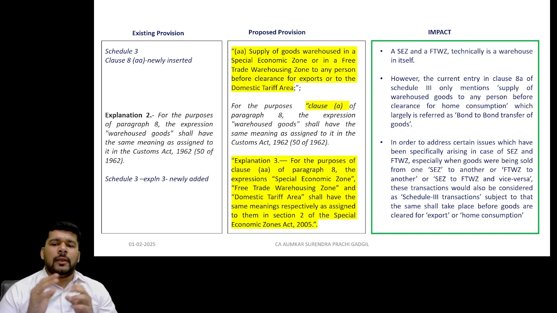Even if there is a supply of goods by one SEZ to another SEZ unit, one SEZ to an FTWZ unit, one SEZ to a customs bonded warehouse, or vice versa, that transaction will also be considered a Schedule 3 transaction, neither considered as supply of goods nor supply of services. This provision is proposed to be inserted by virtue of entry 8AA.